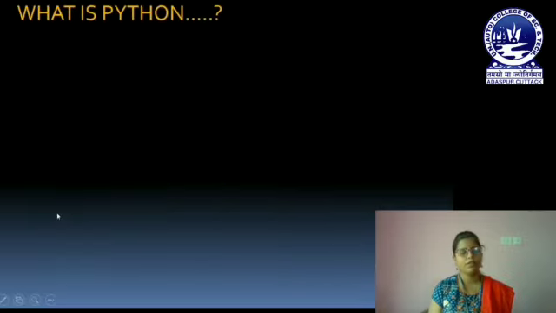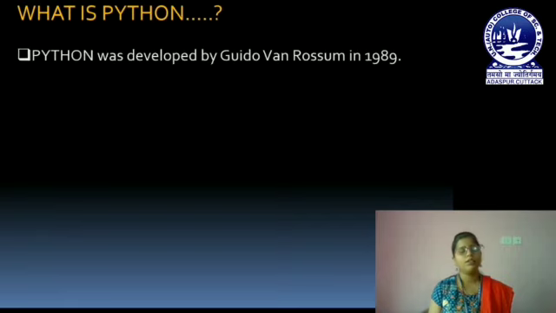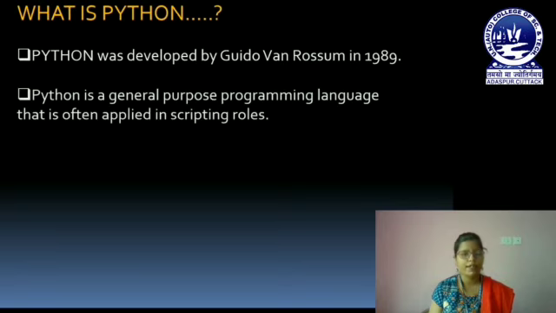So before we start what is Python, we should know what is the history of Python. Python was conceived in the late 1980s, but it was implemented in December 1989 by Guido van Rossum. As it is named Python, most of us think that it is named after a snake, but actually it is named after a popular show, that is Monty Python's Flying Circus. Okay. So Python is a general purpose language as well as a scripting language.